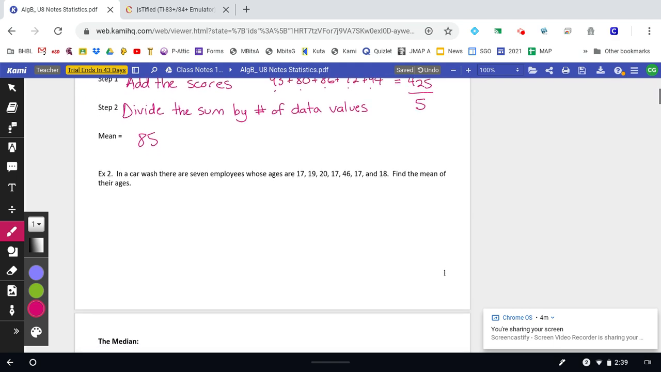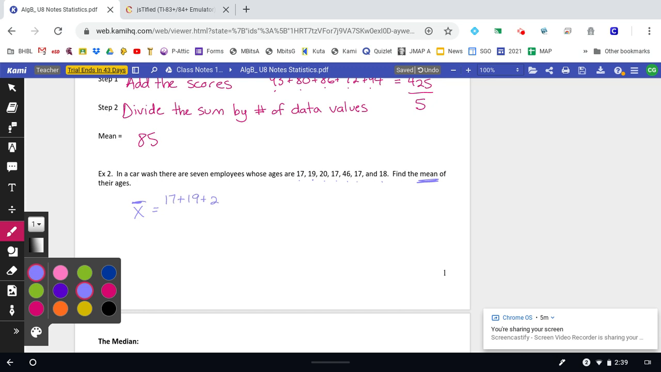All right, number 2. In a car wash, there are 7 employees whose ages are 17, 19, 20, 17, 46, 17, 18. Find the mean of their ages. All right, so let's take their numbers. So we're going to label this as X bar for the mean. All right, let's add those together. Wow, a lot of teenagers are working there, huh? 146. One 46-year-old. All right, there are 7 employees. So we're going to divide that by 7. All right, so 17.